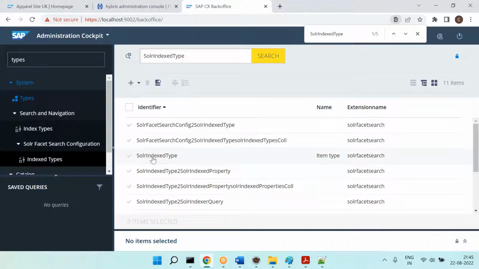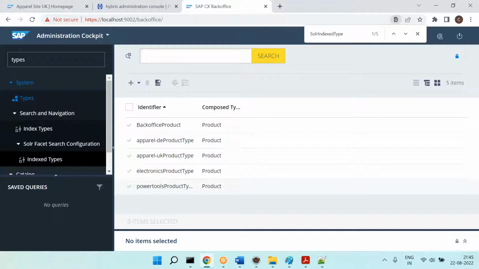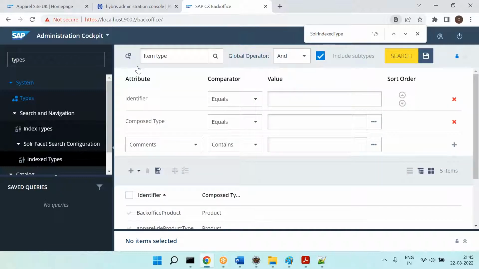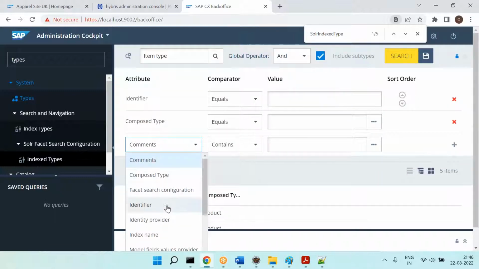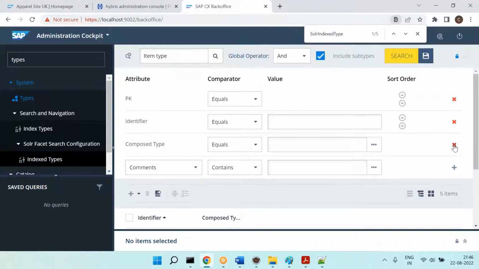Go to the Solr indexed types, select this, execute it. When you execute it, you have so many records. From this, which record you don't know, that's why go to the advanced search, and you know the PK number, select the PK number, click on the plus symbol to add in the search criteria.